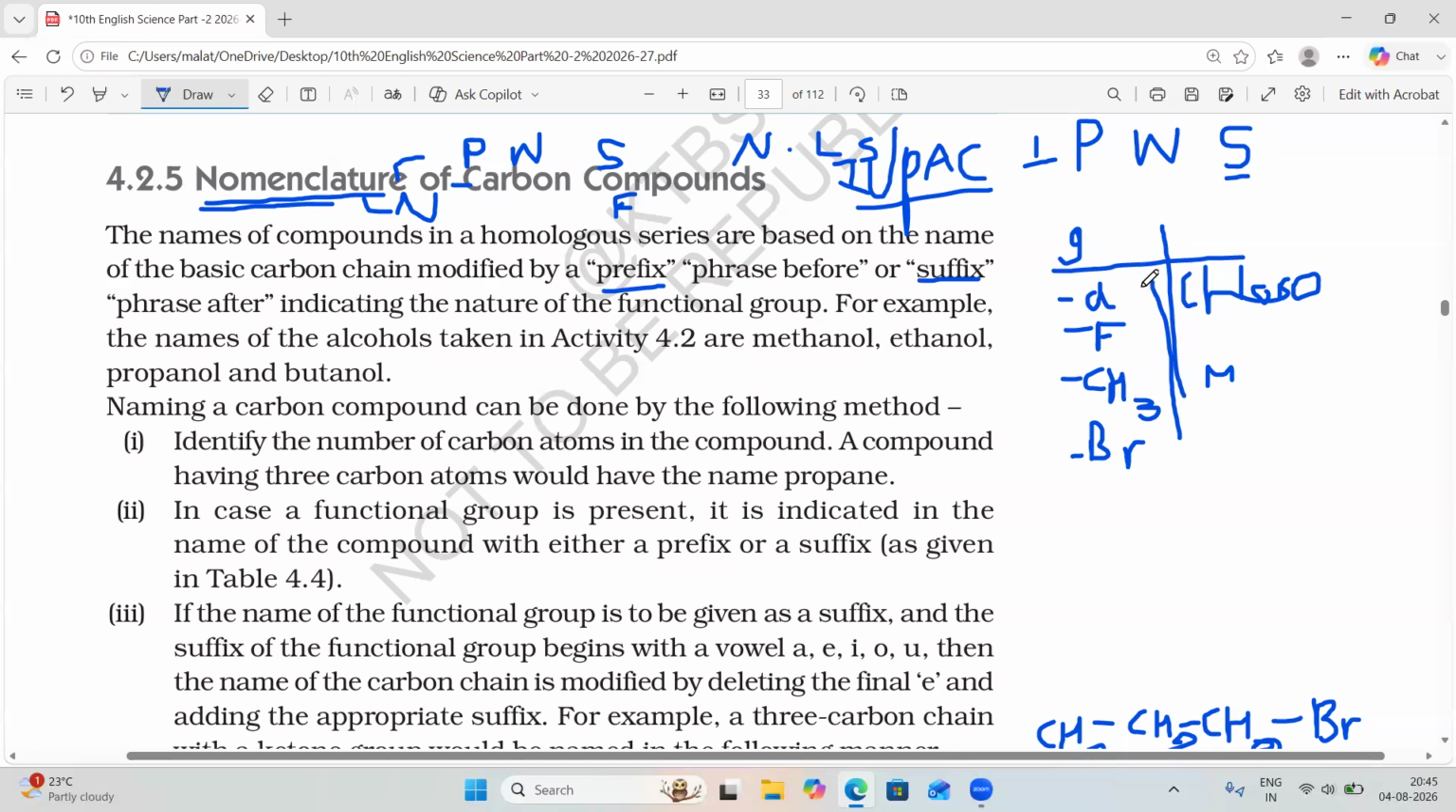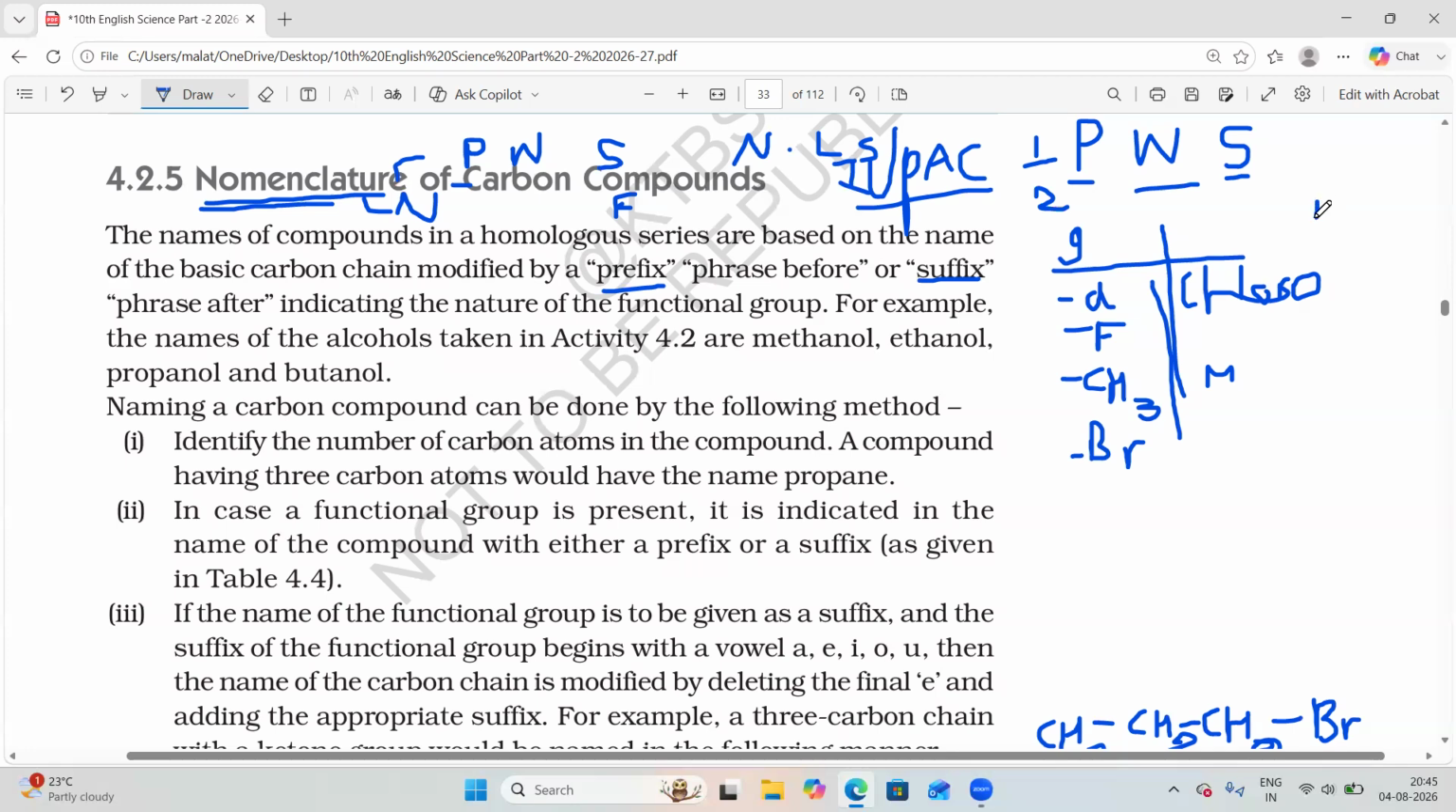So if these functional groups are present, you should write them first as a prefix in the organic compound. Then the second rule you should know: based on the number of carbon atoms, the number of carbon atoms should be mentioned as a word root. So prefix you have studied. Now word root is the number of carbon atoms.